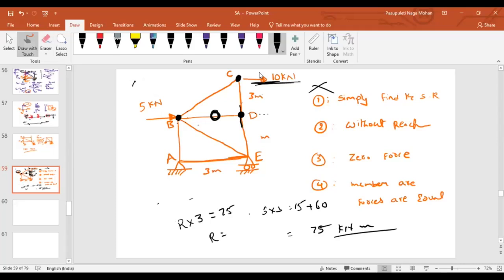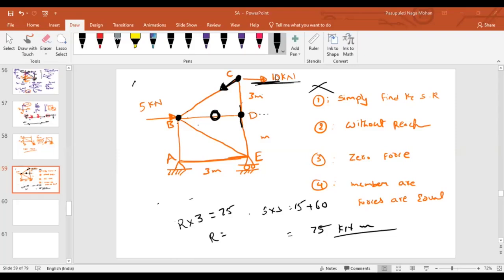Under tension, sir. BC is under tension. Everybody will agree that BC is under tension. Yes, sir. Why? Because at joint C, away from the joint, as 10 kilonewton is acting on the right side, the horizontal component of BC should act along which direction? Left side. To get that, we have to represent an arrow like this. Then only if you resolve this, the component will be on the left side.